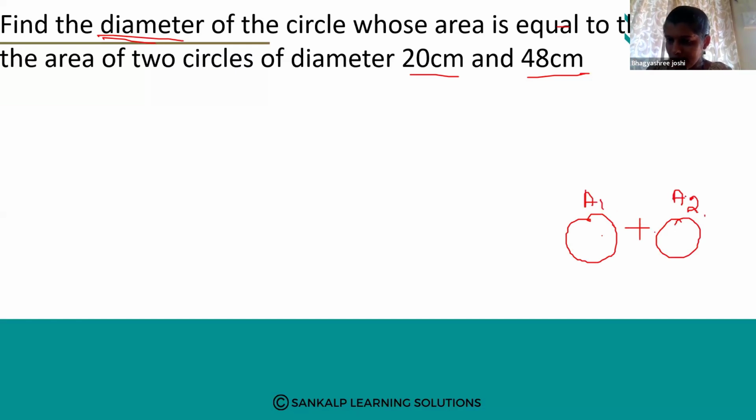So this is A1, this is A2. Find the area of the two circles of diameter 20 centimeter and 48 centimeter. So this diameter is 20 centimeter and the diameter they have given, right? Okay, of diameter it is 20 centimeter and this is 48 centimeter.